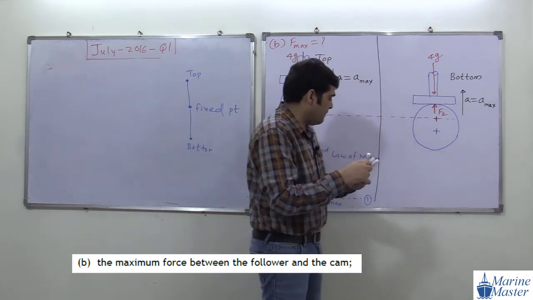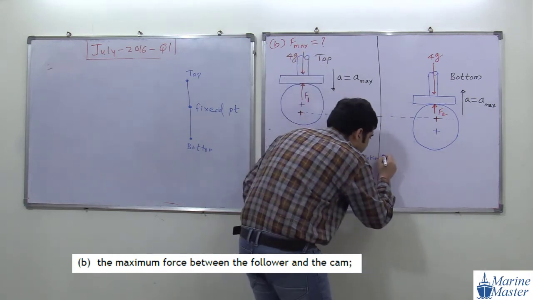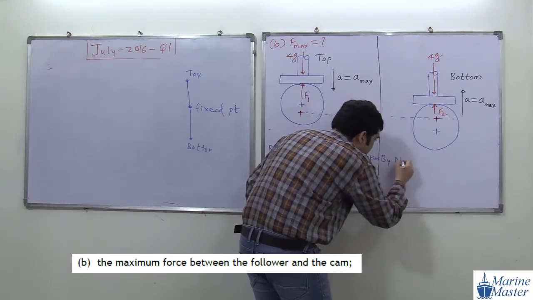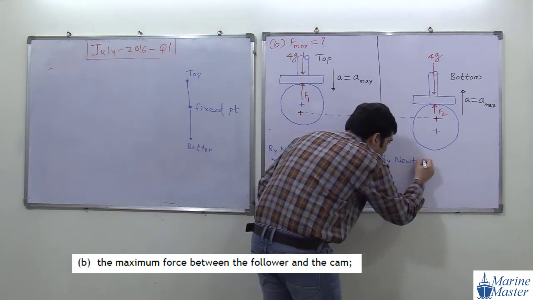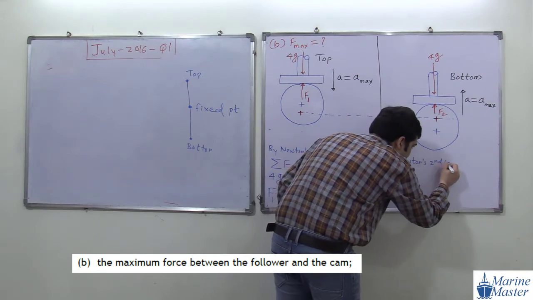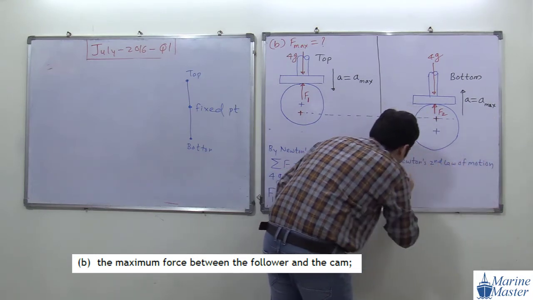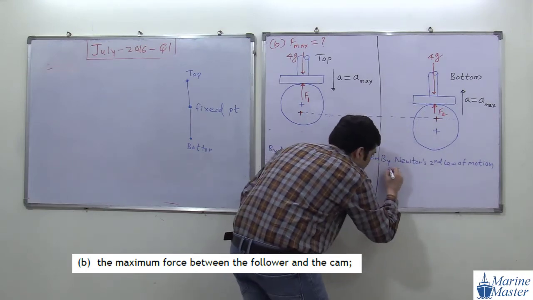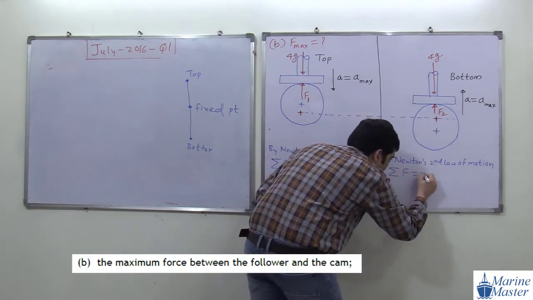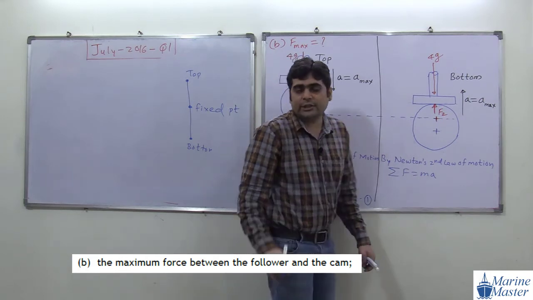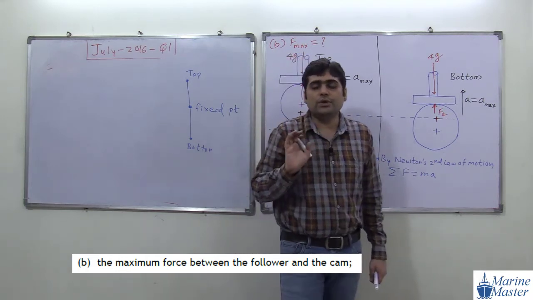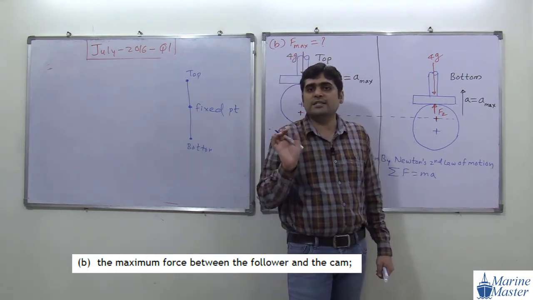So now we are going to apply, again, Newton's second law of motion. What is Newton's second law of motion? Summation of force is equal to ma. Forces in the direction of acceleration we will consider positive, and opposite forces we will consider negative.